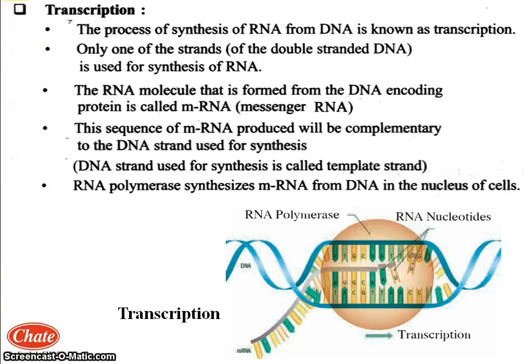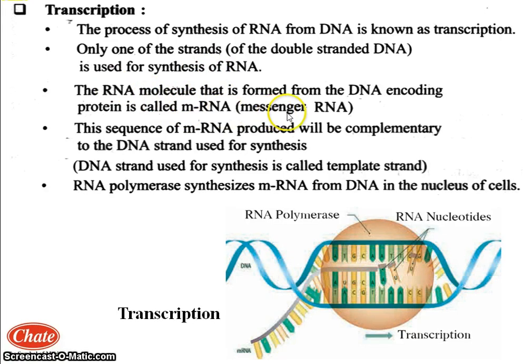According to the function, there are three types of RNA. It is extra information that you must know about it, so I am giving related information here. According to the function, there are three types of RNA. Which are they? The first one is rRNA. rRNA means ribosomal RNA. rRNA means what? A molecule of RNA which is a component of the ribosome organelle.